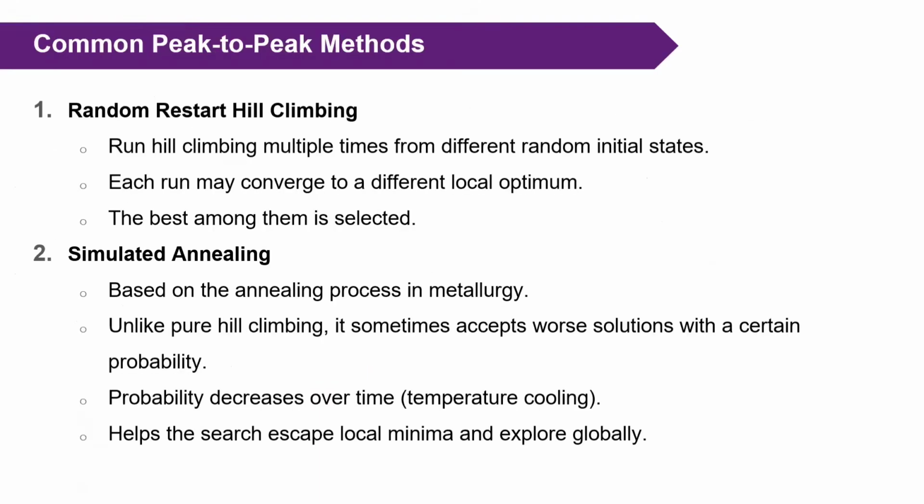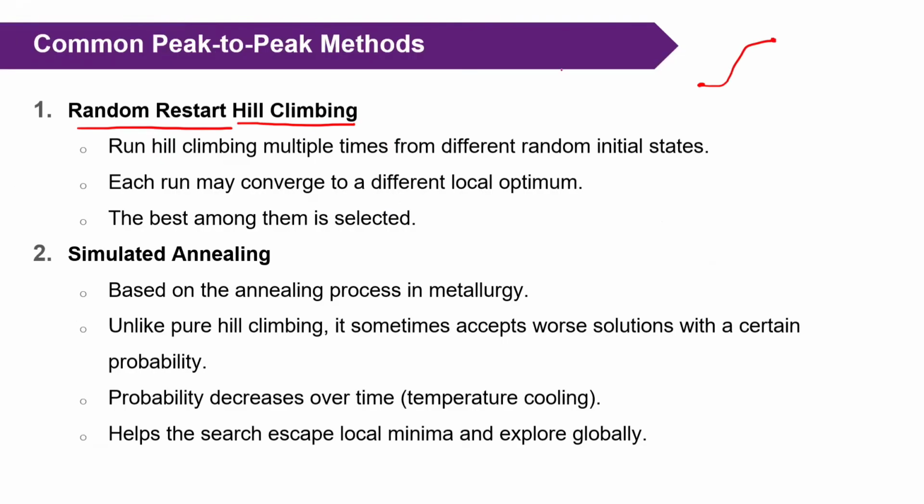Now what are the different methods in which peak to peak is applied? You already know the hill climbing method. Now, how do we apply the concept of peak to peak in hill climbing? Random restart. Random restart means generally in hill climbing we start at one initial position, and whenever a local optima occurs we stop.